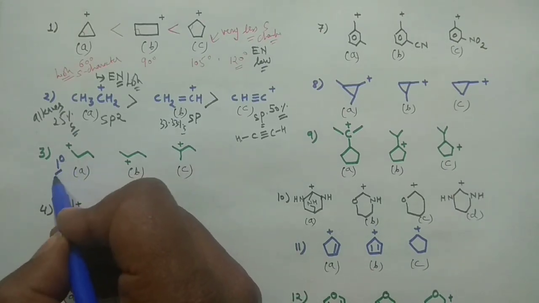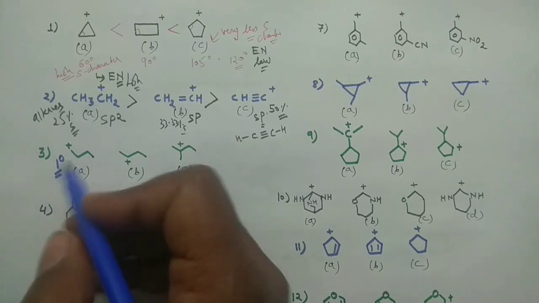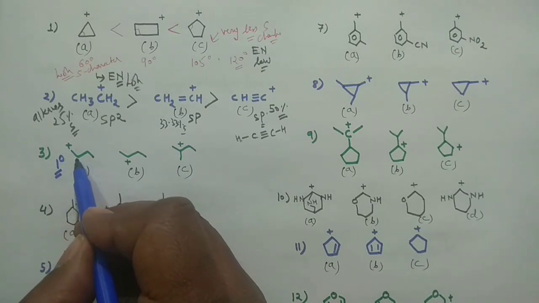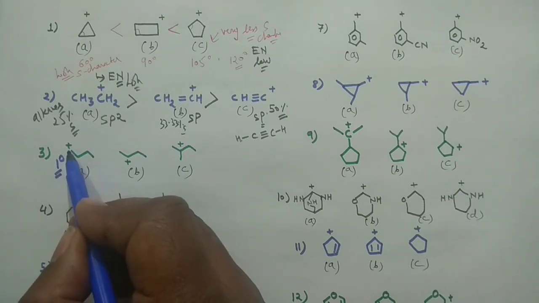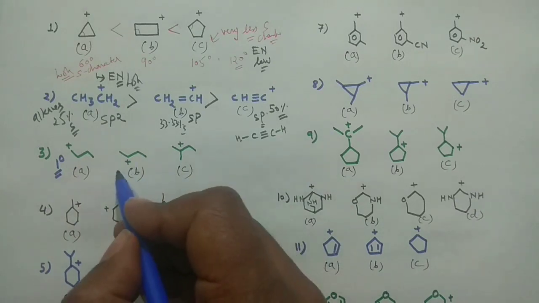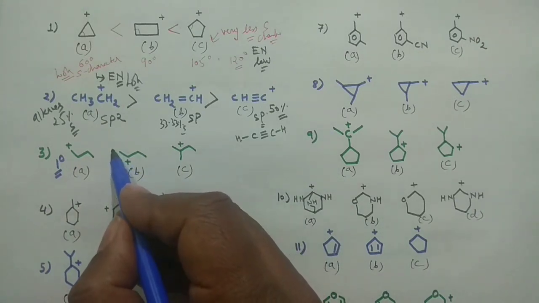Okay, so here, first of all, you see this carbocation is a primary carbocation. There are 3 types of carbocation: primary, secondary and tertiary. Whenever your positively charged carbon is attached with one carbon only, then it is primary, and this positively charged carbon here, which is CH2 positive, is connected with this CH2 only, so it is primary. And this carbocation is secondary, 2 degree, because this carbon is connected to one carbon here and one carbon here.